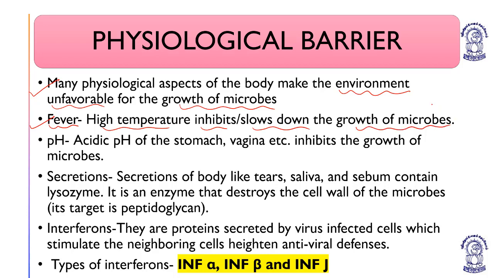And fever also tells us that something is going wrong inside our body, and something is present which is not part of our system. pH, acidic pH of the stomach, is antibacterial. Vagina as well, antibacterial. Inhibits the growth of microbes.